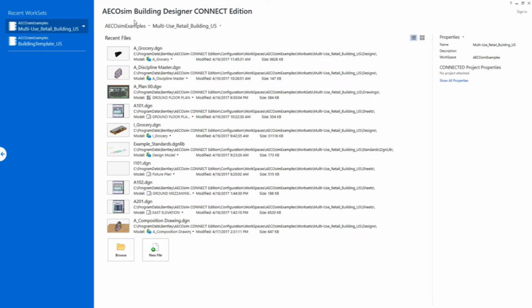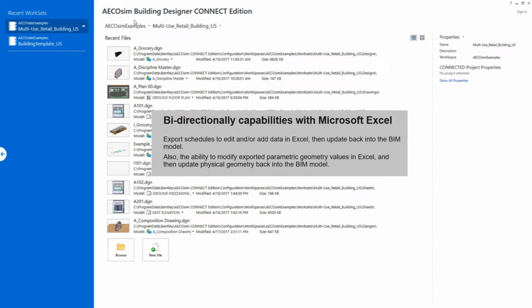Welcome to AECOsim Building Designer Connect Edition. We'll be exploring the bidirectional capabilities with Microsoft Excel and AECOsim Building Designer. We have the ability to export schedules, to edit and/or add data in Excel, and then update back into the BIM model. We also have the ability to modify exported parametric geometry values in Excel and then physically update the geometry back in the BIM model.